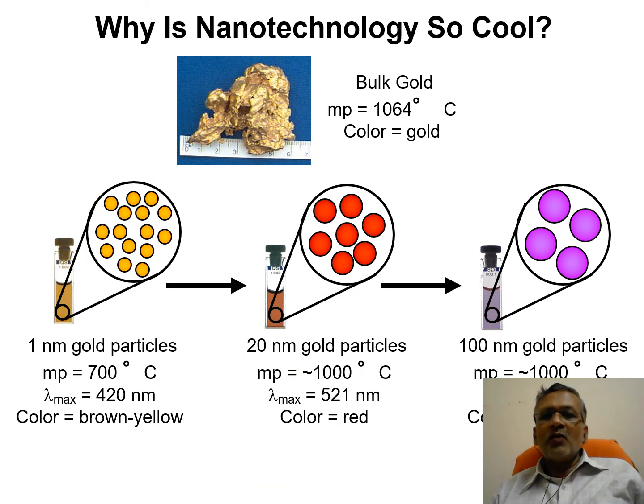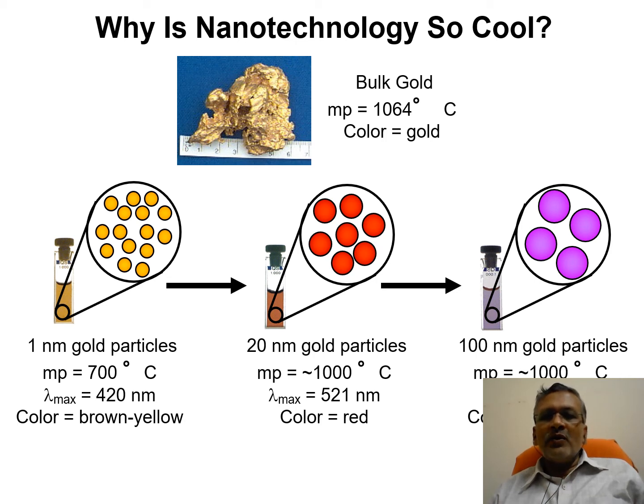Why is nanotechnology so cool? We see here bulk gold, whose size is about 1 to 6 centimeters. It is called bulk gold, its color is the familiar gold color, and its melting point is 1064 degrees Celsius.